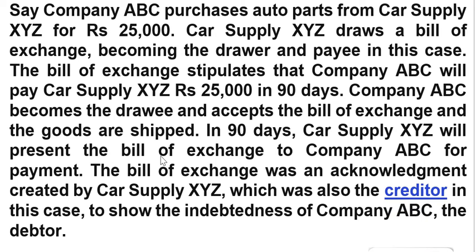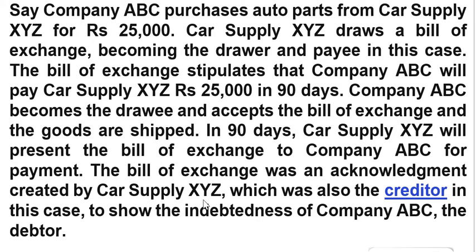Now, let us see here. The ABC company becomes the drawee and accepts the bill of exchange, and goods are shipped. In 90 days, car supply XYZ will present the bill of exchange to company ABC for the payment. The bill of exchange was an acknowledgement created by car supply XYZ.